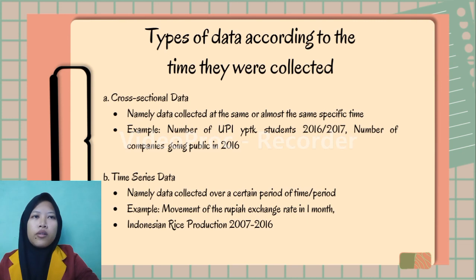Types of data according to the time they were collected. A. Cross-sectional data, namely data collection at the same or almost the same specific time. Example, number of YPTK students in 2016 or 2017. Number of companies going public in 2016.